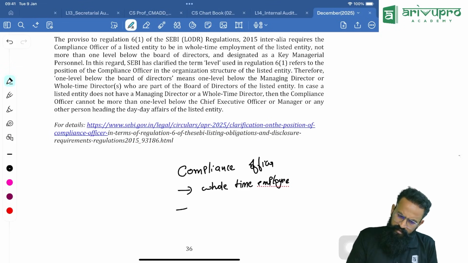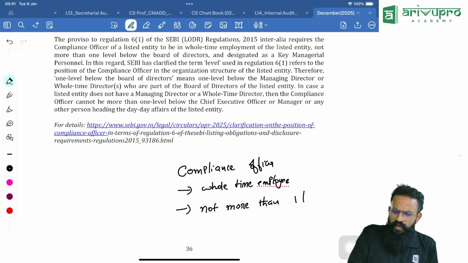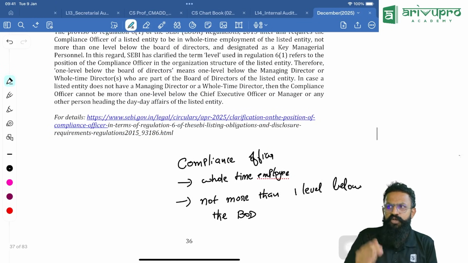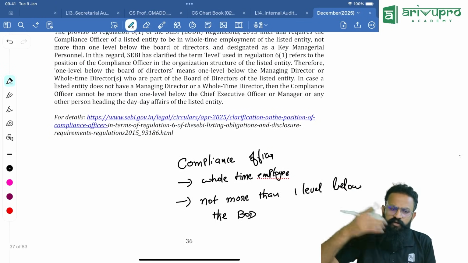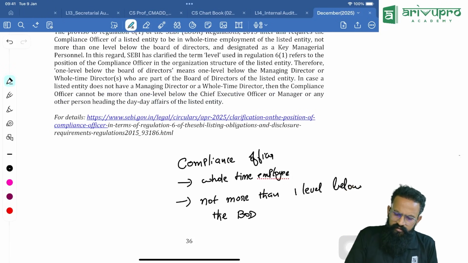And remember, where do you appoint him? Not more than one level below the board of directors. So he should be a senior person. You cannot appoint someone junior and call him a compliance officer.